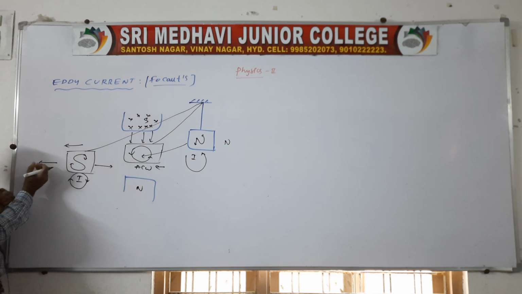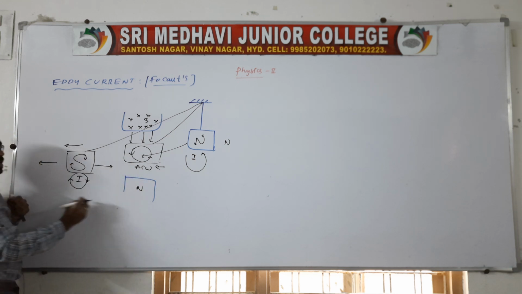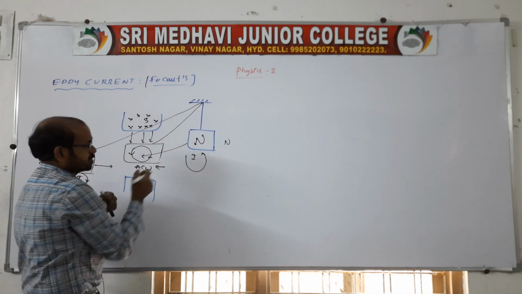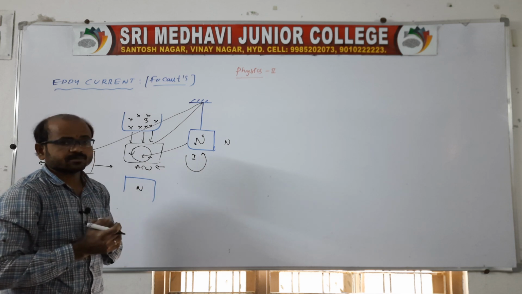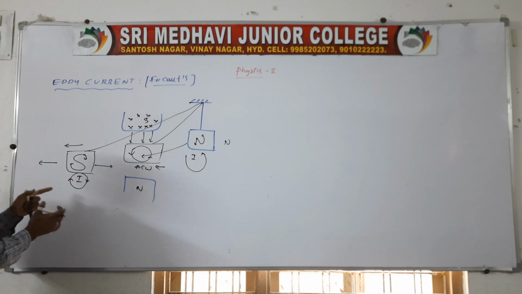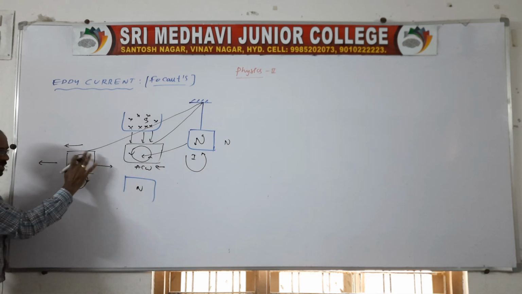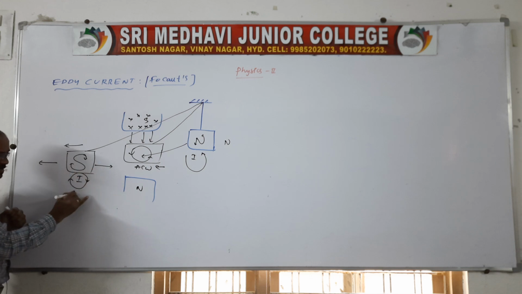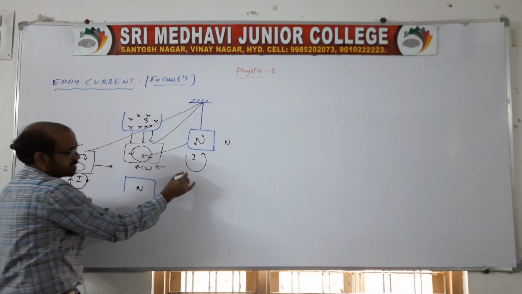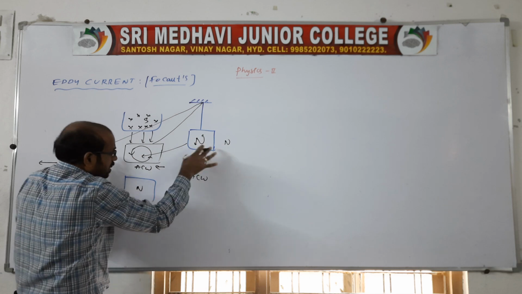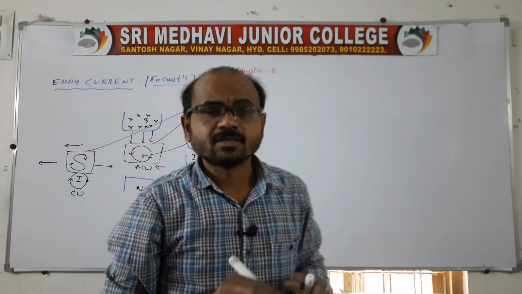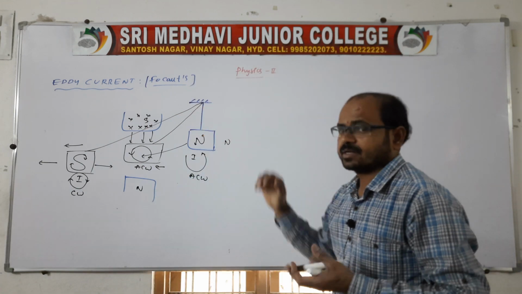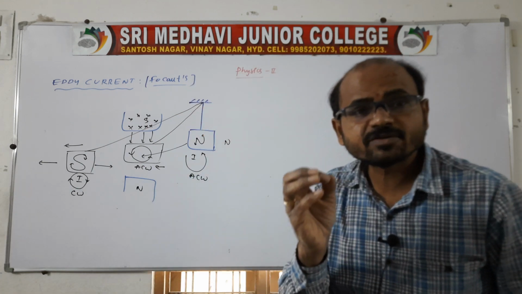When leaving the magnetic field, it behaves like a south pole, and when it enters a field, it behaves like a north pole. If it is north, the current is anti-clockwise, and when leaving, it behaves like a south pole, so the current is induced clockwise. Clear? Clockwise and anticlockwise. So the currents induced on the sheet are in the form of eddies, circles. The currents are called eddy currents. They were discovered by Foucault.